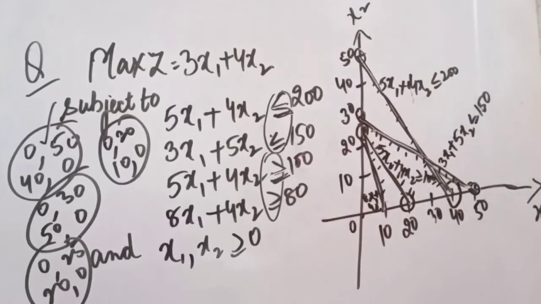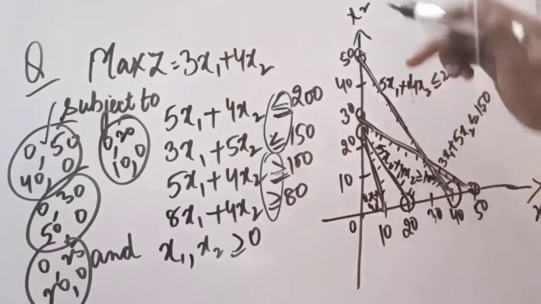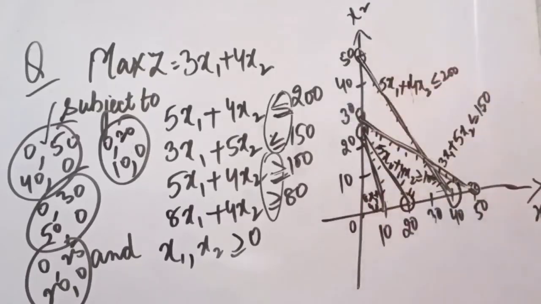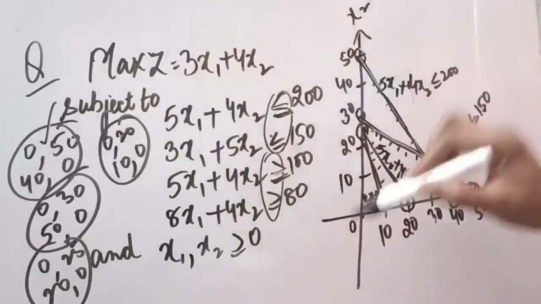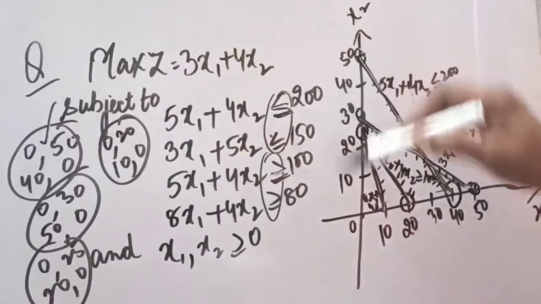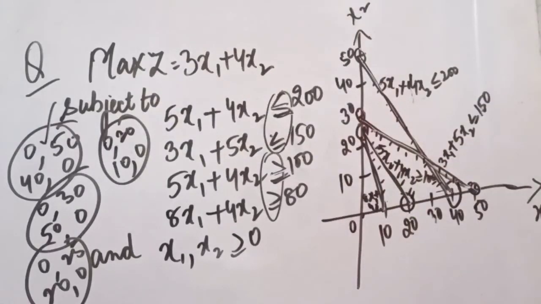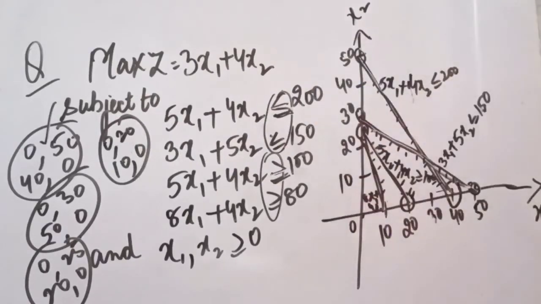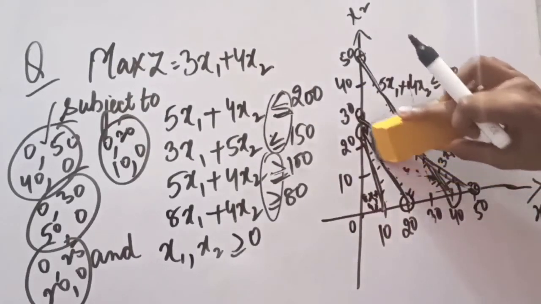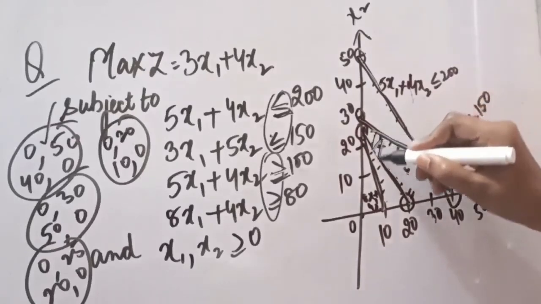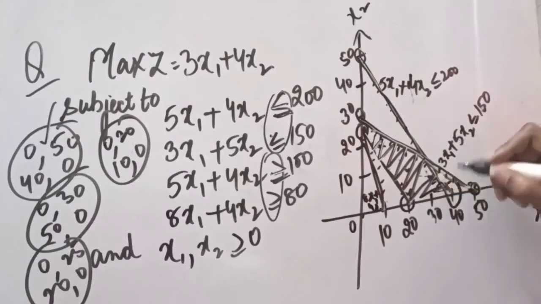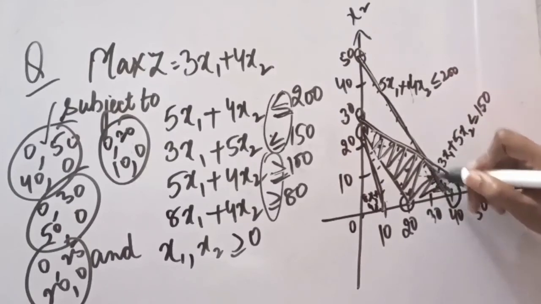So we have to find one specific area in this positive side. You cannot go in the negative sides. If any of the value comes out to be negative also, shading will never be done in these negative sides. So now we have to find one common area where all these four conditions are satisfied. Now looking at this, I can see that this is the possible area where all the constraints can be satisfied.